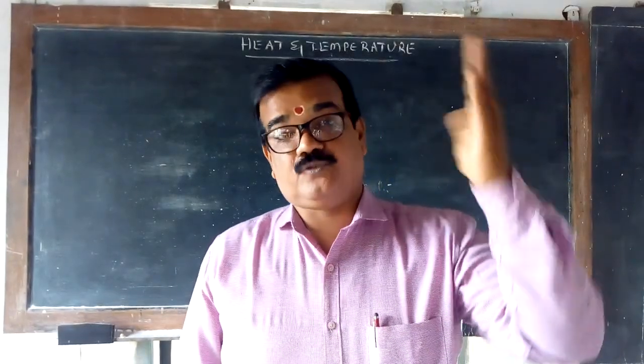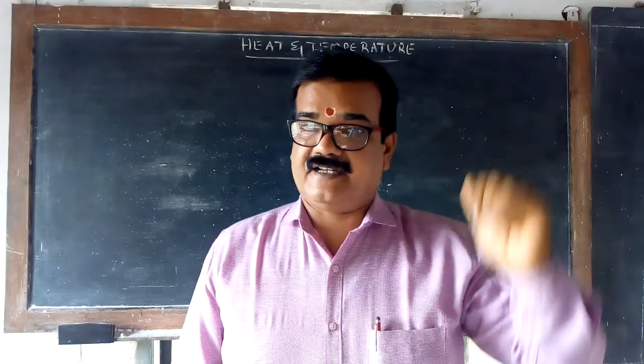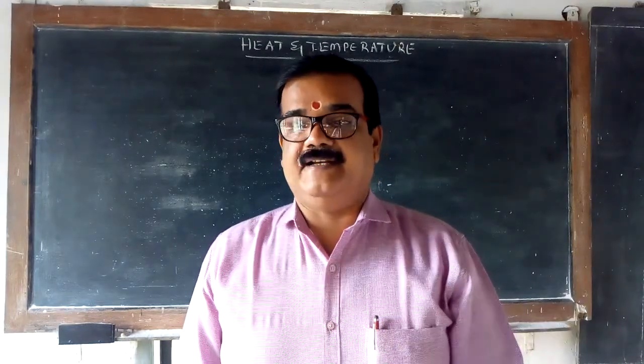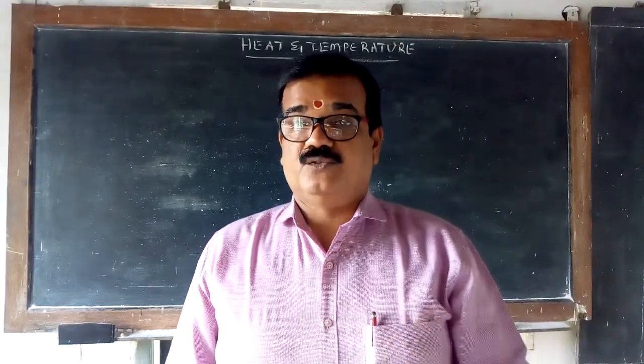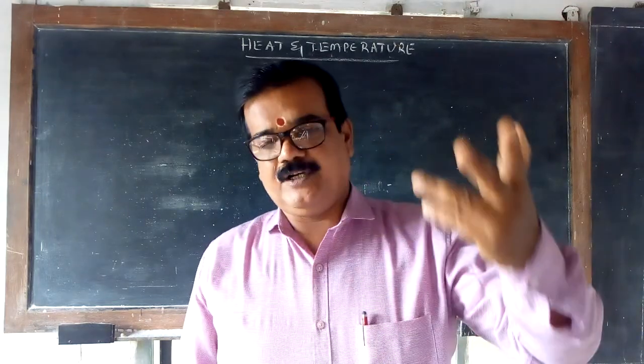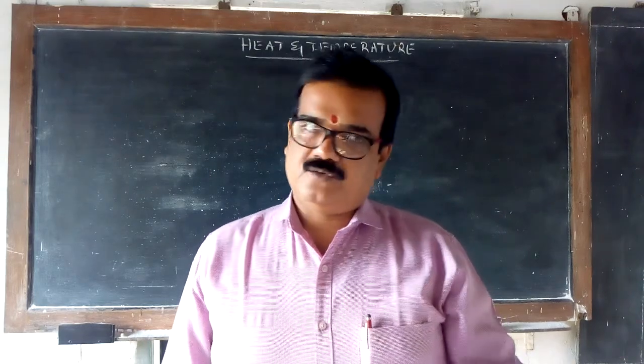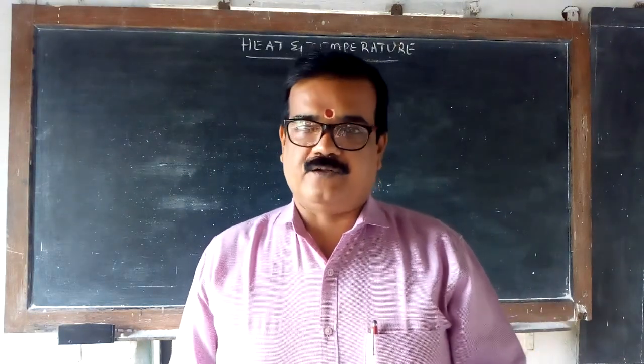Then after that, up to 3000 degrees centigrade, because we now know the melting point of tungsten is 3000 degrees centigrade. So 3000 degrees centigrade also should be measurable. Even beyond that we can measure nowadays by optical pyrometer. About that, it is there in the textbook, we can go through.